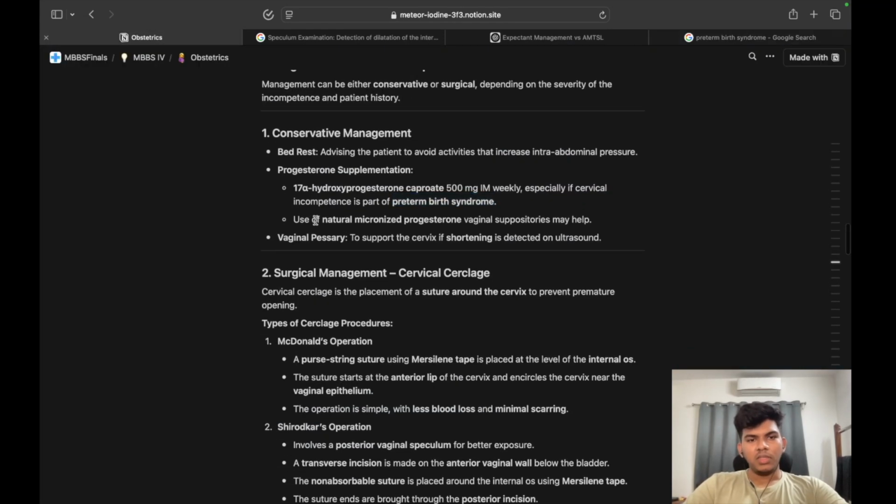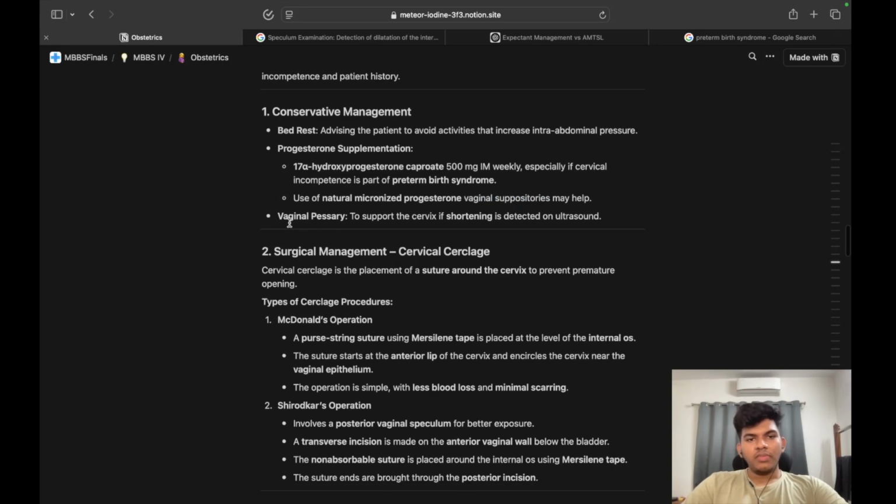Just take it as preterm birth. Use of natural micronized progesterone vaginal suppositories may help. So, basically progesterone supplementation, these are the two ways: one is IM, the other one is vaginal suppositories. Next, a vaginal pessary to support the cervix if shortening is detected on ultrasound. So, let us look at the vaginal pessary.